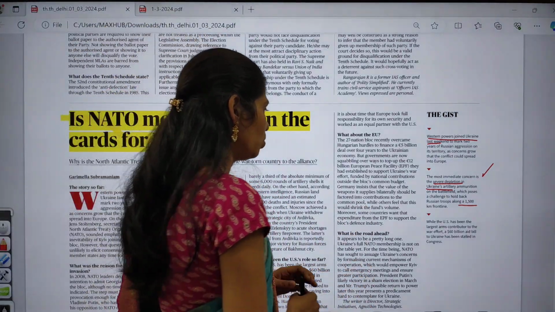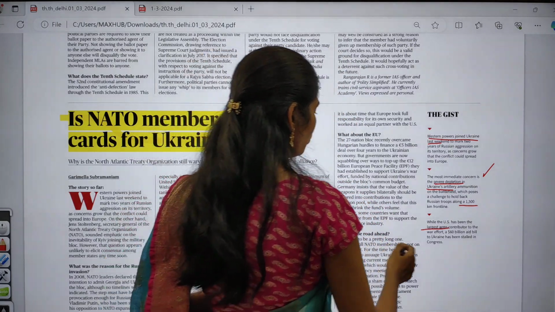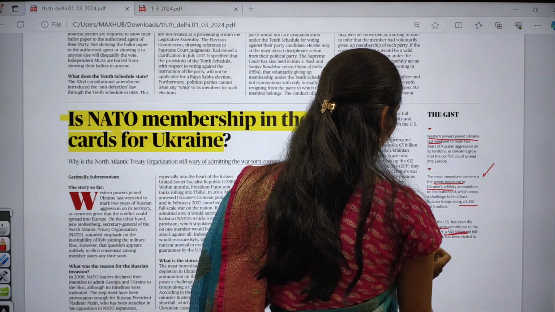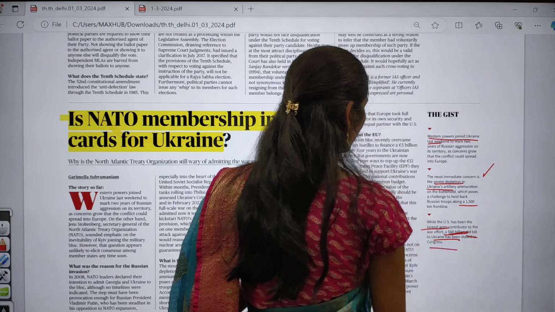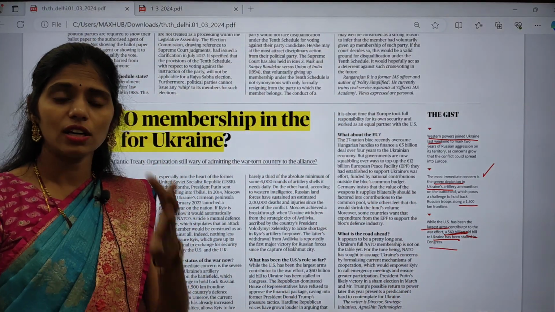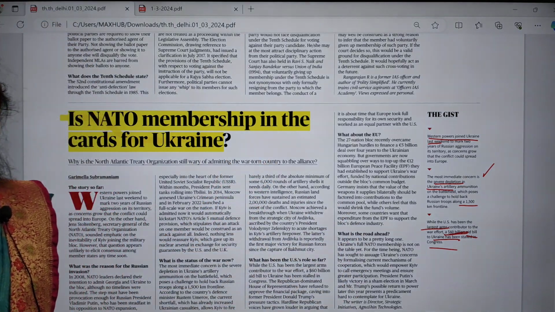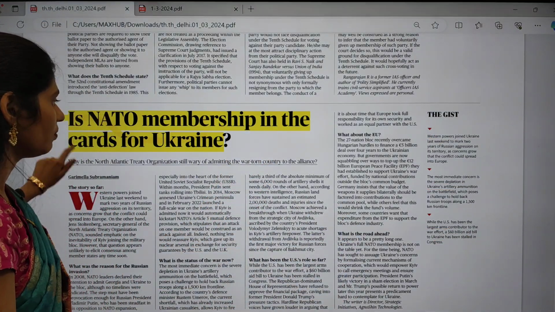And the US, which has been the largest arms contributor to the war effort, has had a $60 billion aid bill to Ukraine stalled in the Congress. So even Trump is saying that you should not provide arms and ammunition for this Ukraine. So we have to wait and see what is going to happen soon.